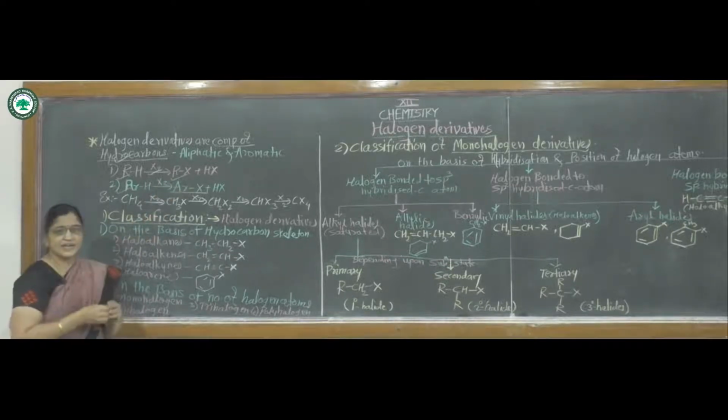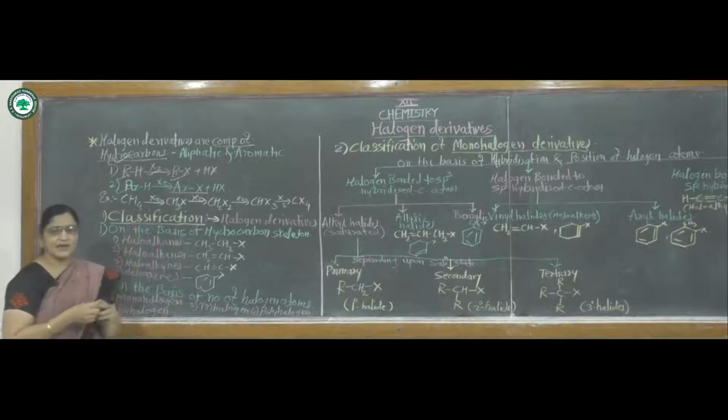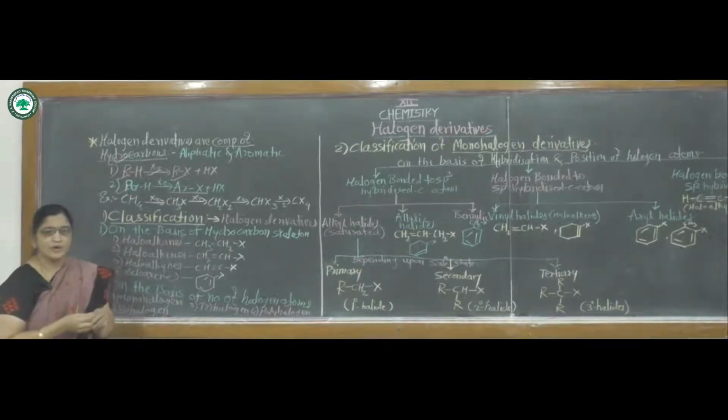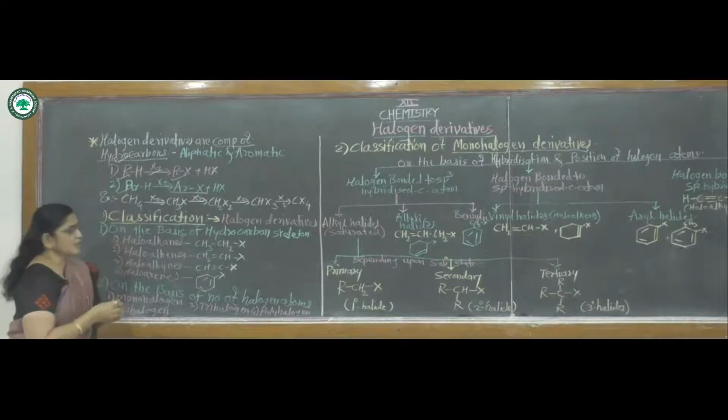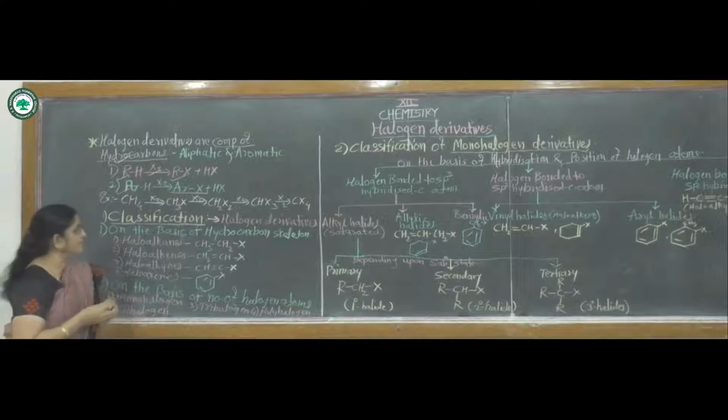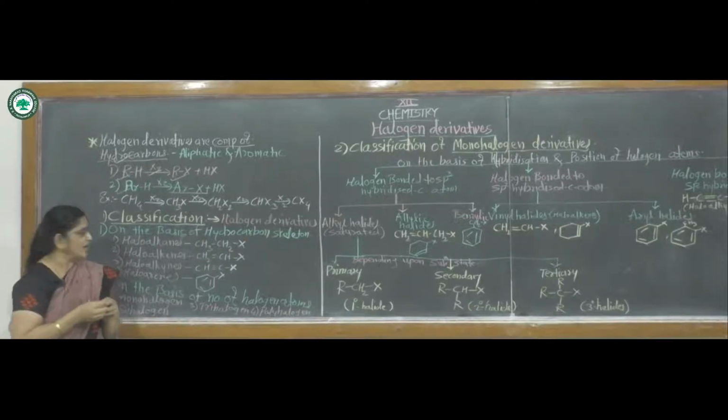These are also called alkyl halides or haloalkanes. These are also called aryl halides or haloaryls. In this way, it forms two types of compounds, that means two types of halogen derivatives from these hydrocarbons.